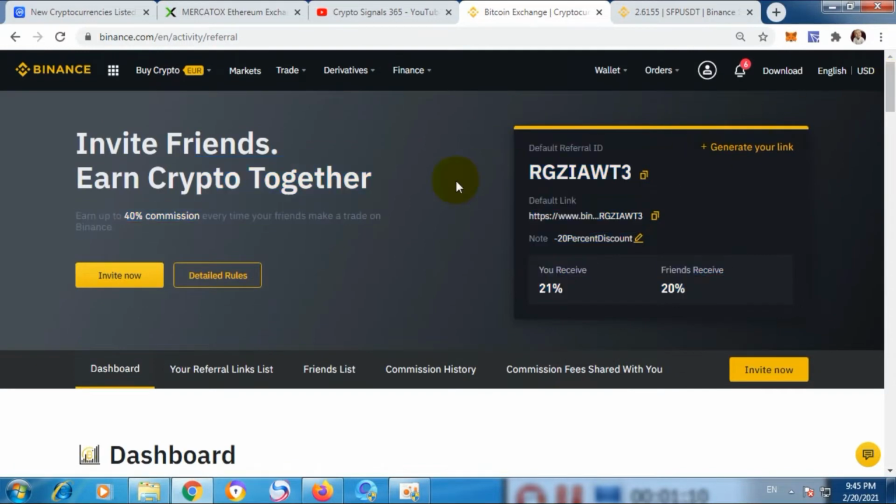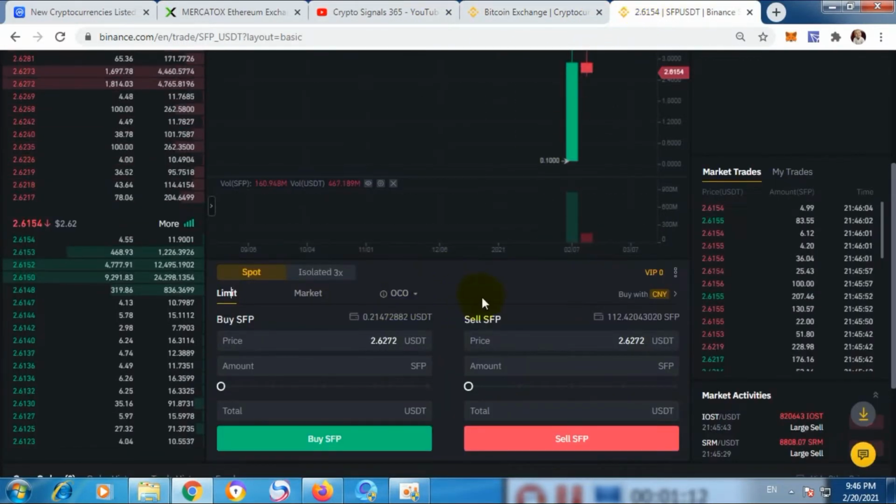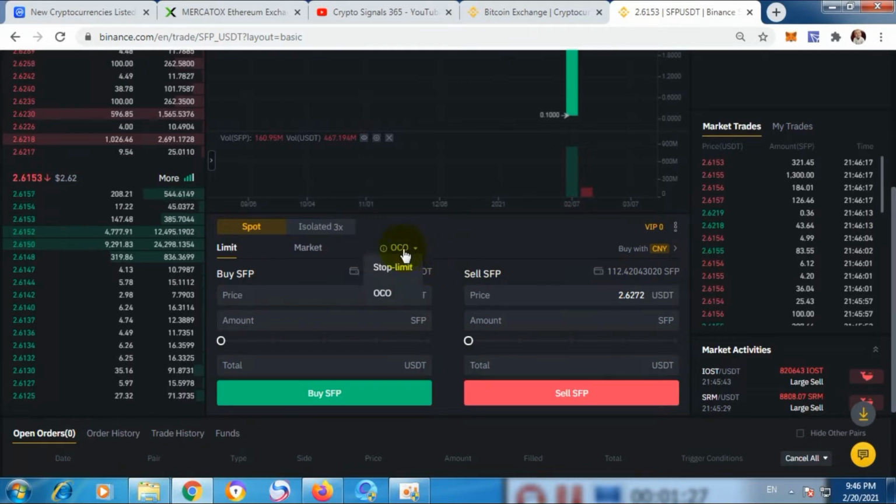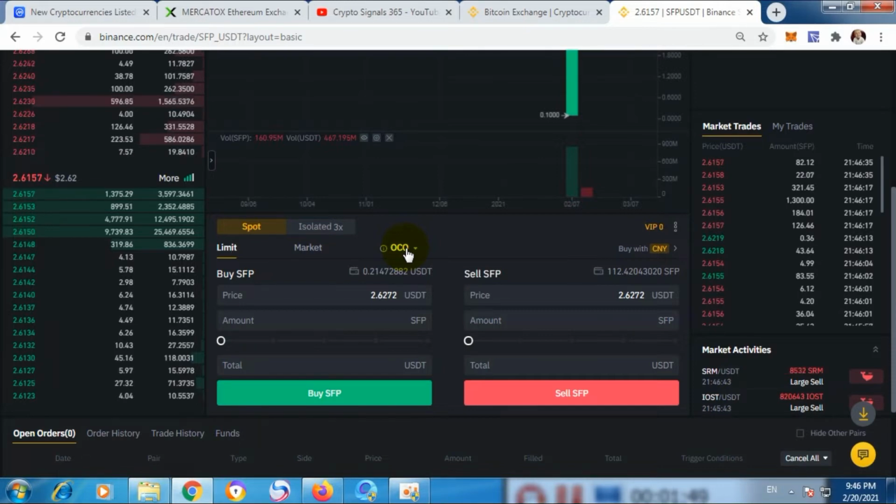Now let's get back to OCO, and how to use it properly. Remember, guys, that when we put a stop loss, we only sell our amount at a loss. But if you put OCO, we can also take profit, although there is also a chance that we take a loss. If the price dumps, we will be in loss. If the price goes up to a certain specific price, and the token sells at that price, then you will get a profit.